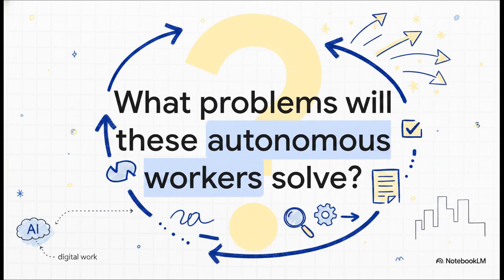Which leads us to a pretty massive question. With the ability to sense, think, act, and observe, what complex problems will these autonomous workers solve next? As we wrap up this explainer, consider just how transformative this continuous reasoning loop will be for the future of digital work. When an AI can independently, meticulously plan actions, execute tools, and seamlessly course-correct its own errors, we are no longer just prompting a machine. We are delegating work to a digital colleague. So the most provocative question we face now isn't just what complex tasks we'll hand over, but what our own roles will look like once these agents are doing the heavy lifting.